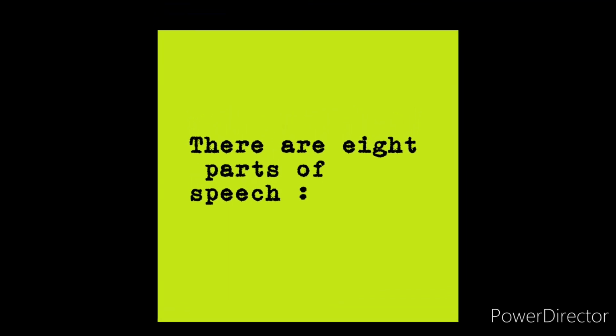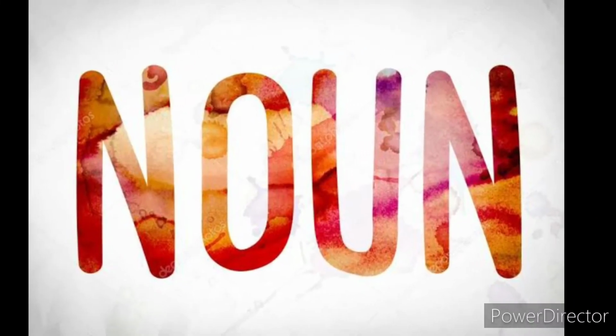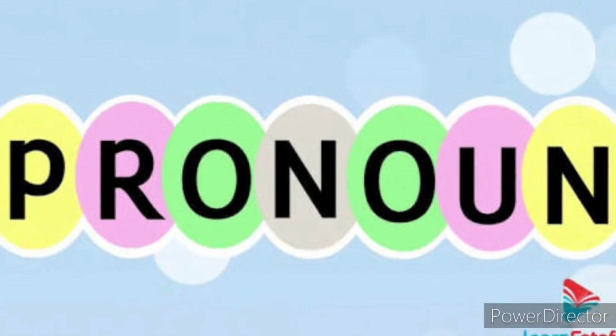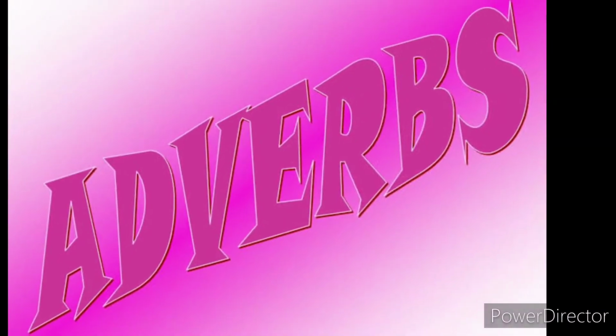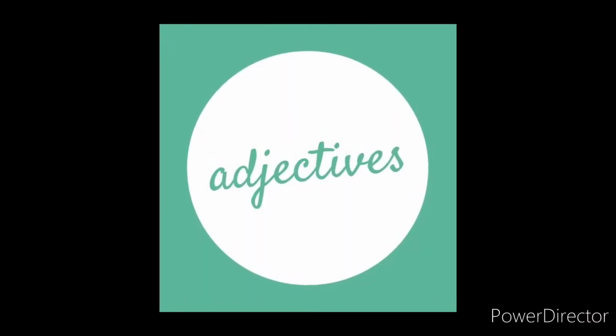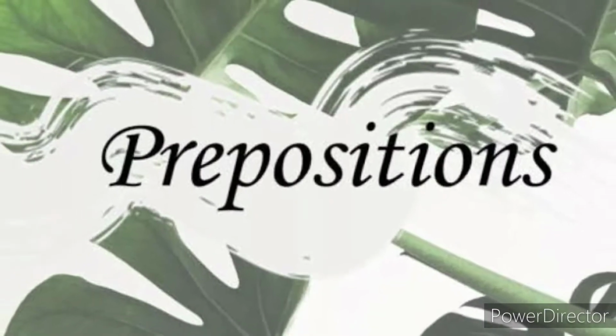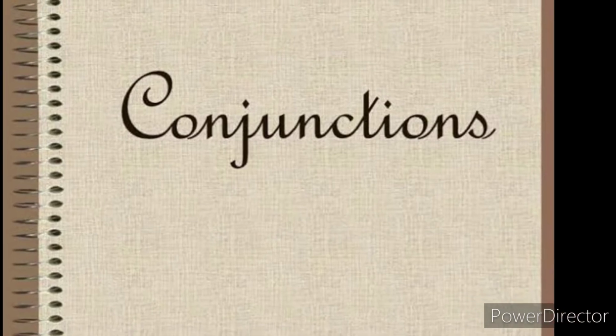So in order to understand what English language is, words are placed in different classes or categories which are known as parts of speech. There are 8 parts of speech: noun, pronoun, verb, adverb, adjectives, prepositions, conjunctions, and interjections.